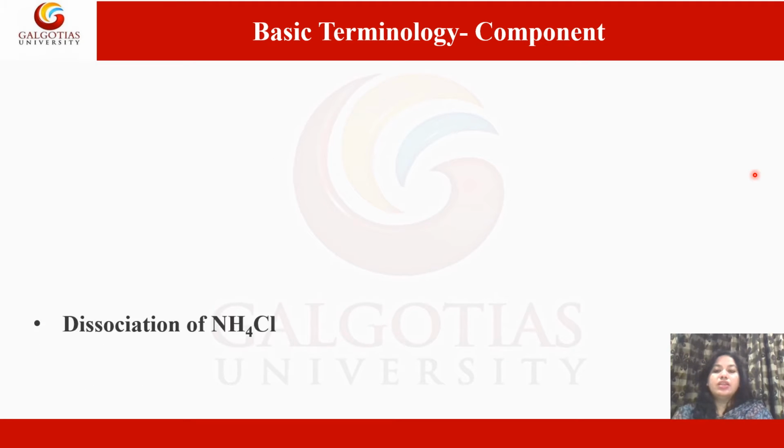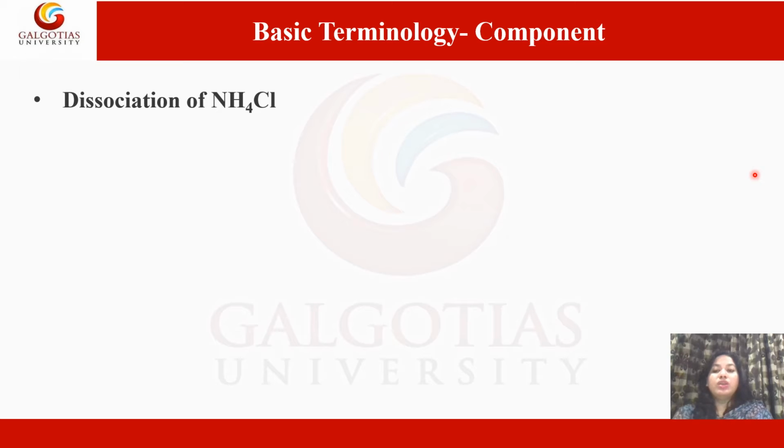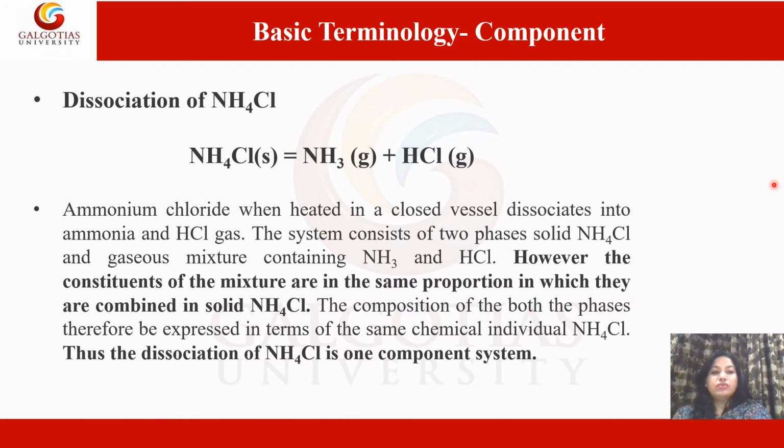Now, let us see the example of dissociation of ammonium chloride. Ammonium chloride, which is in the solid state, dissociates into ammonia and HCl. Both are in the gaseous form. So, when ammonium chloride is heated in a closed vessel, it dissociates into ammonia and HCl gas. The system consists of two phases, that is solid ammonium chloride and the gaseous mixture containing ammonia and HCl.